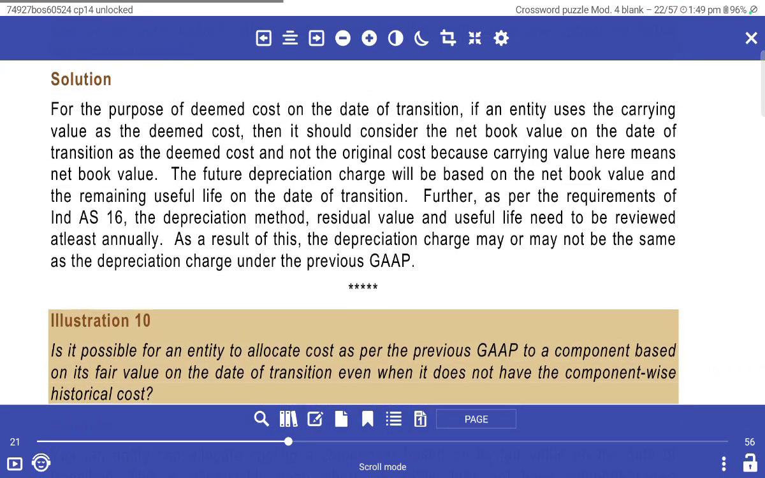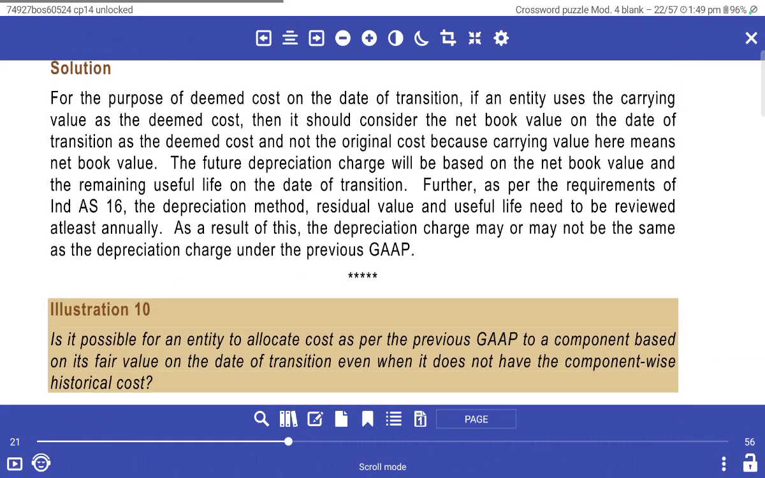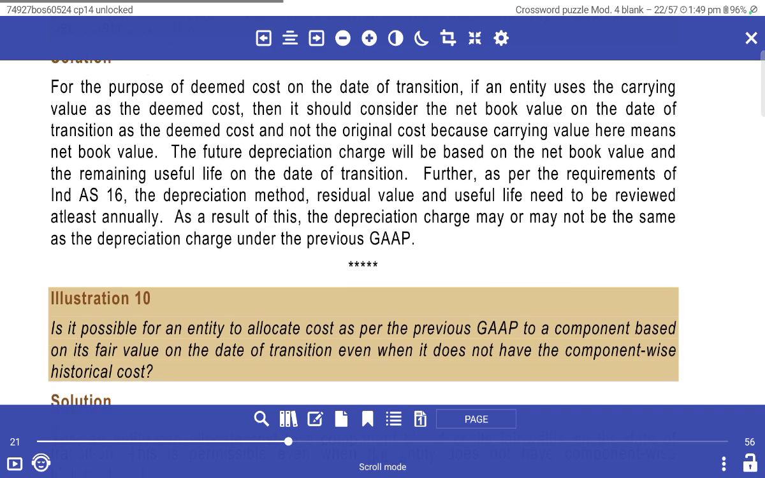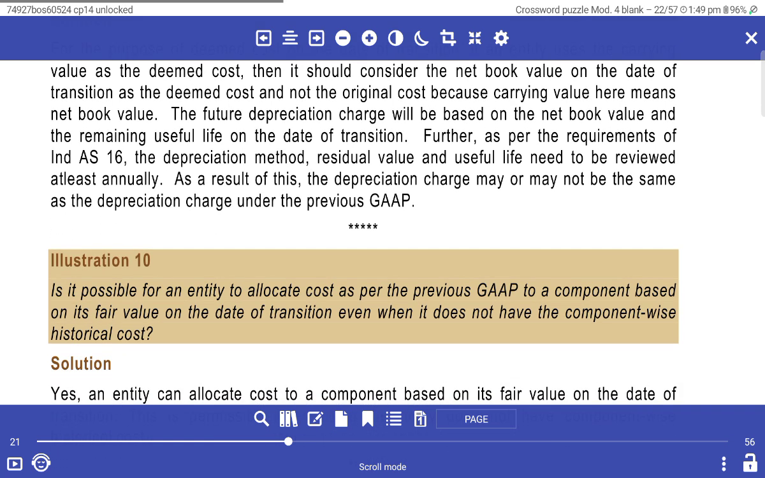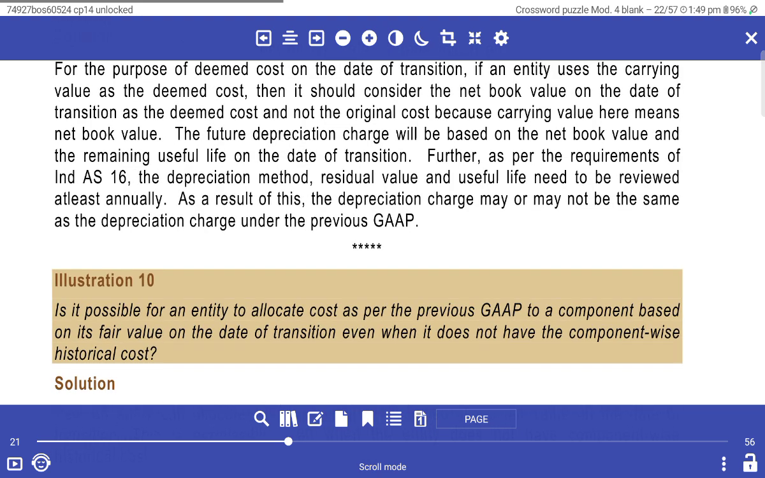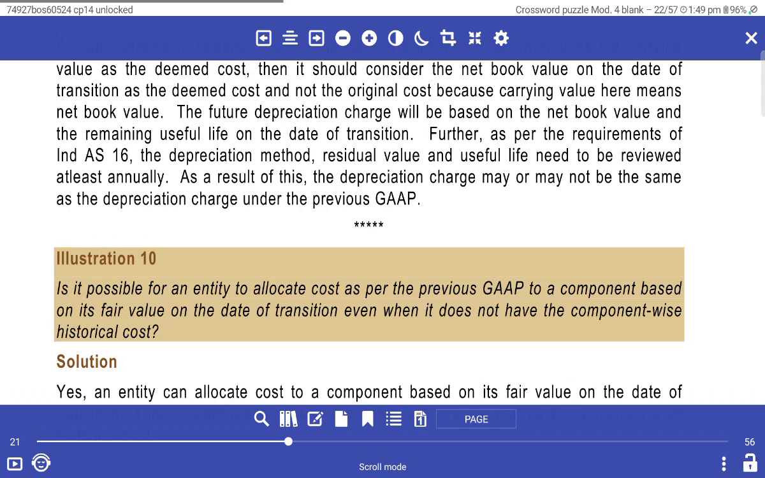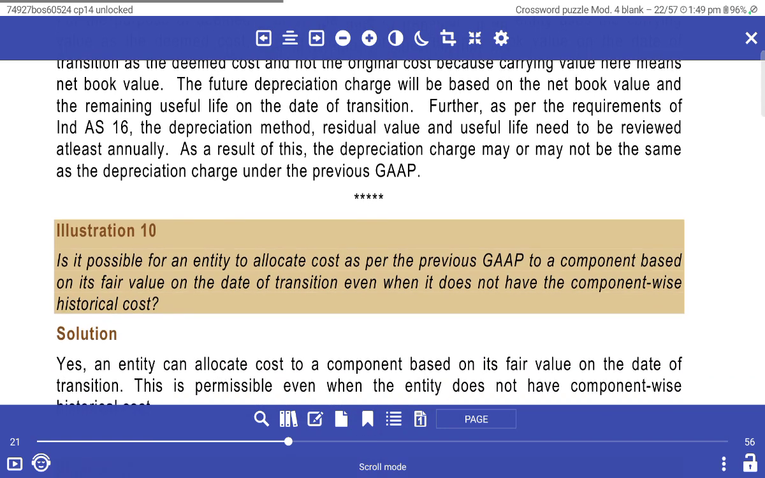As a result of using the carrying value as deemed cost at the date of transaction, the entity would consider the net book value at the date of transaction as deemed cost, because carrying value means net book value. The future depreciation cost will be based on the net book value and the remaining useful life at the date of transaction.